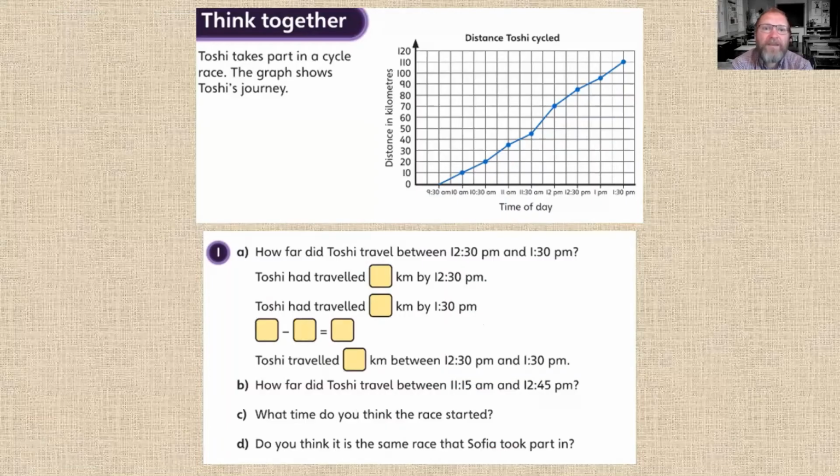Think together. Toshi takes part in a cycle race. The graph shows Toshi's journey, and here it is. As before, we've got the time of day on the horizontal axis and the distance in kilometers on the vertical axis. Question 1a says, how far did Toshi travel between 12:30 and 1:30 p.m.?